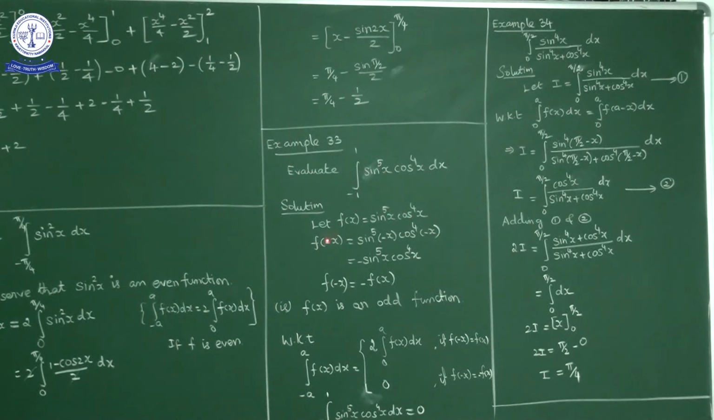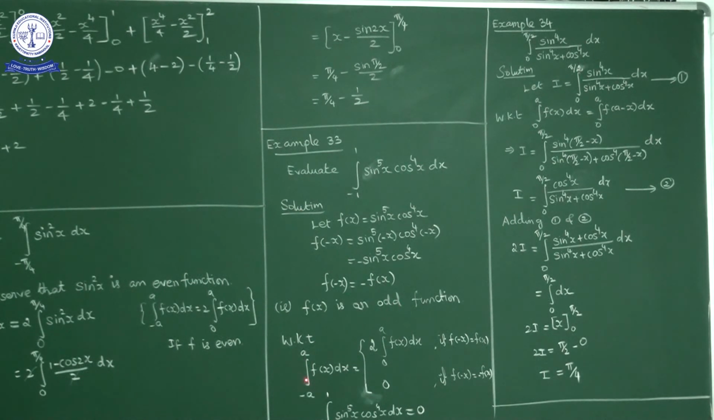Now f of minus x is sin^5 of minus x into cos^4 of minus x. Sin of minus x is minus sin x, so minus sin x whole power 5 is minus sin^5 x, and cos of minus x is cos x, so this is cos^4 x. So this is nothing but minus sin^5 x cos^4 x, which is minus f of x. So f of minus x is equal to minus f of x, then f is an odd function. f of x is an odd function.